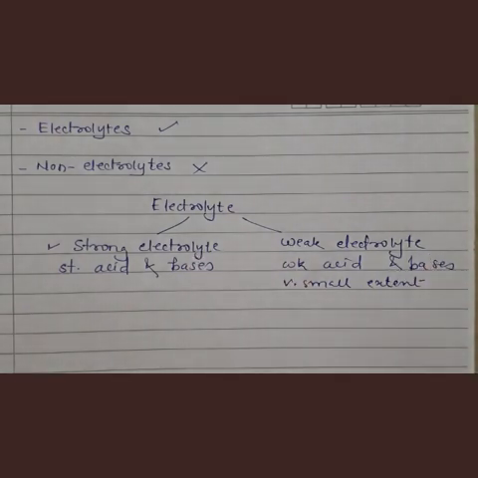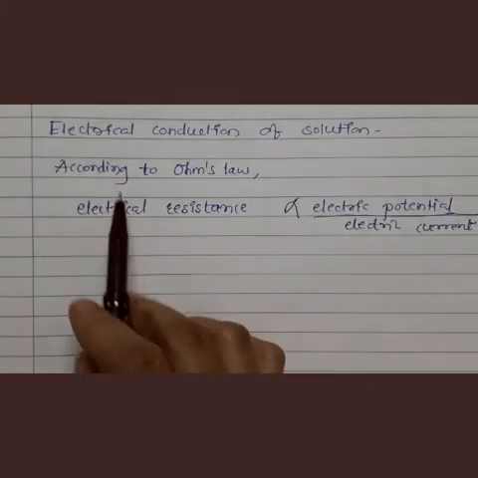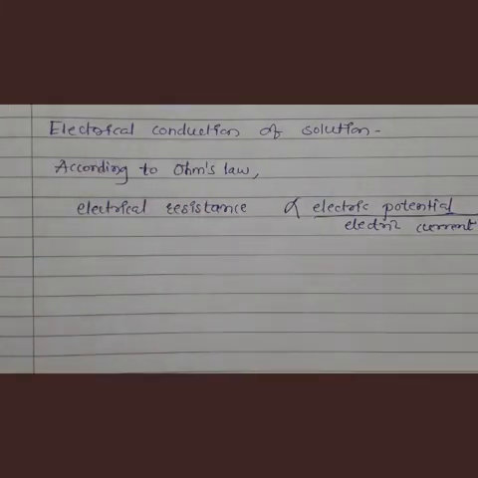Now let us see the electrical conductance of a solution. You have studied Ohm's law.